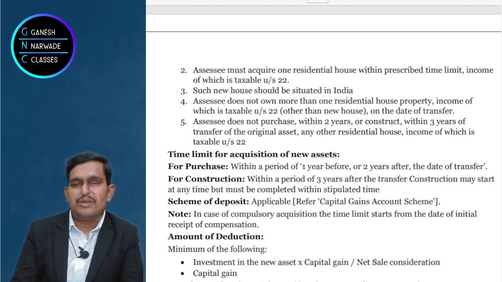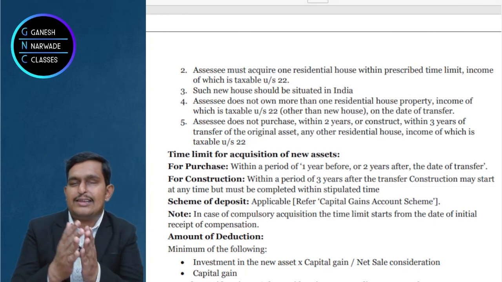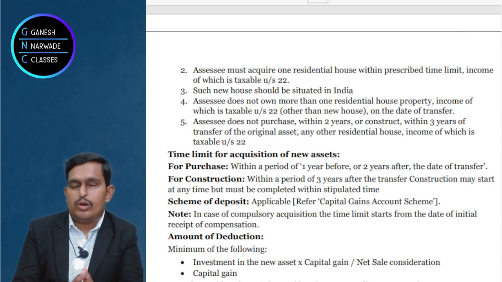And one more thing, when you buy this residential house and you are enjoying the deduction under 54F, you should also comply with one condition: you should not buy another residential house. You bought this, you got exemption.